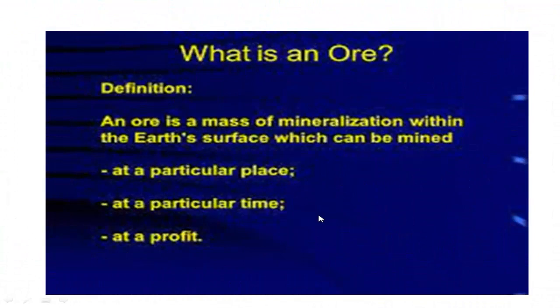Now you will know about ore. At first let's see what is written here. An ore is a mass of mineralization within the earth's surface which can be mined at a particular place, at a particular time, and at a profit. Simply we can say ore is also a mineral from where a specific element can be extracted profitably, and the mass of that element or mineral is in high amount.